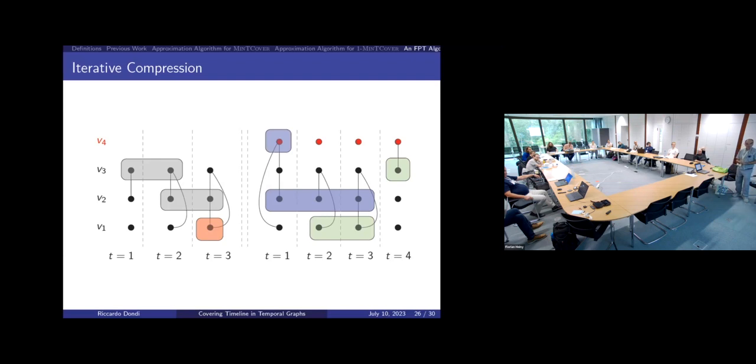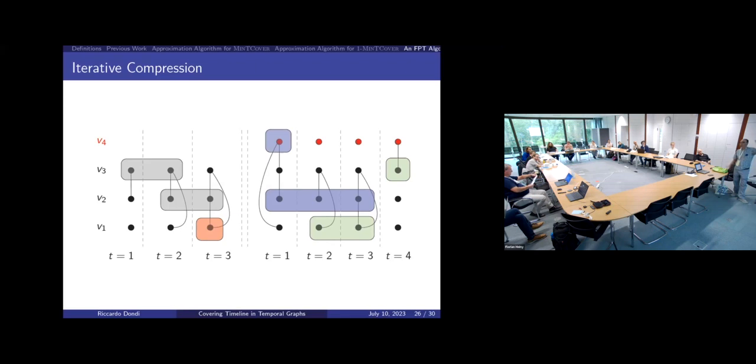On the right part is what I'm computing. Actually, I'm trying to compute a solution for adding this new vertex, V4, which is in red because it's new. So you can see that I have 2 different colors on the right part. So this should be purple. I mean, the vertices for which I am branching, and the green vertices, so V1 and V3 should be green, okay? And these are the vertices for which I cannot branch.